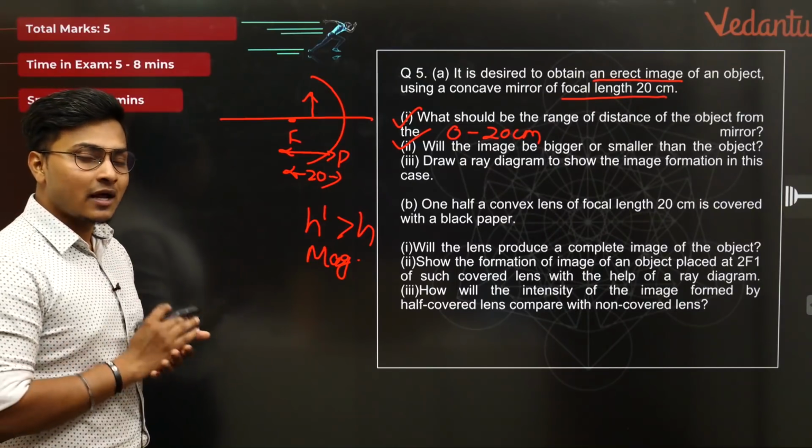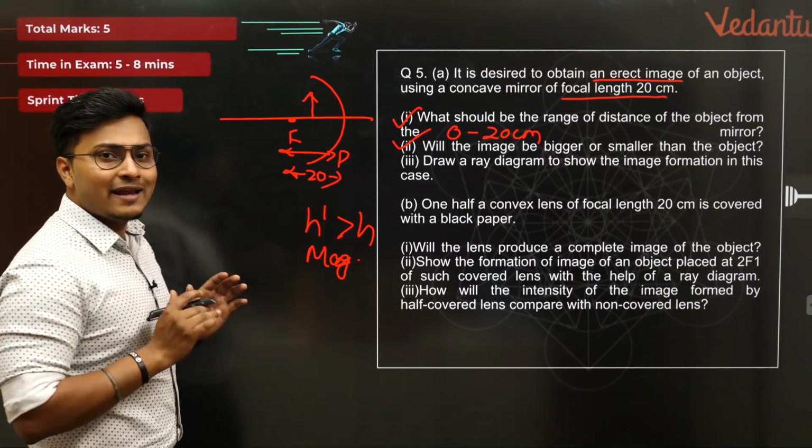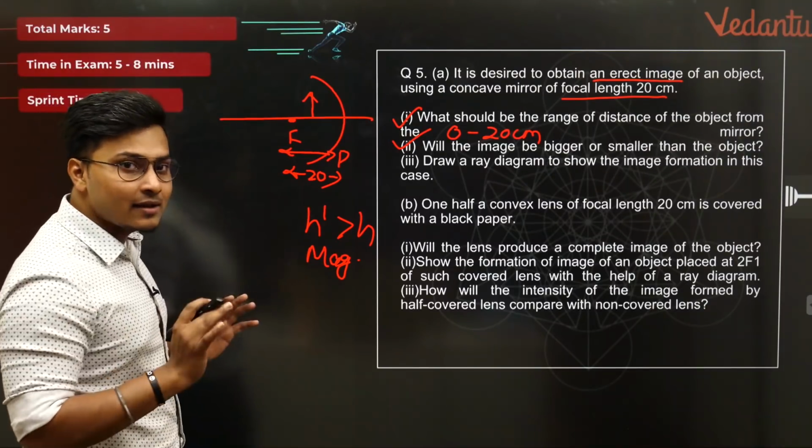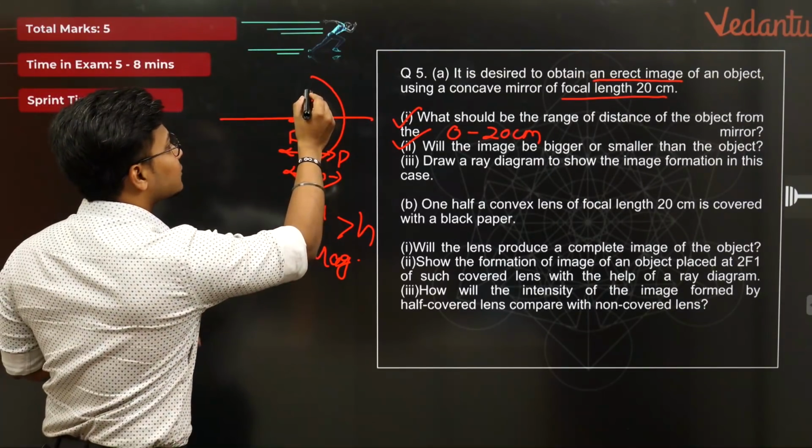Now let's construct its image distance. It's a virtual image. So if I try to take any two reflected rays, first let me take the parallel ray. So a parallel ray passes through the concave mirror.